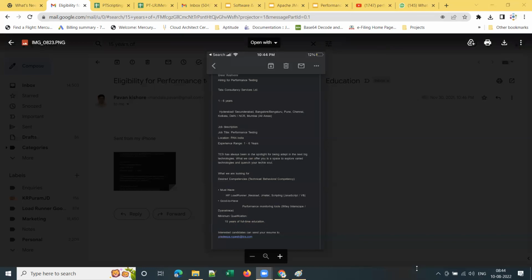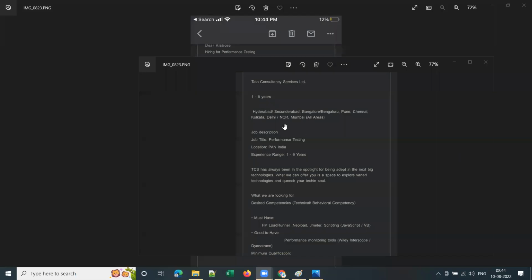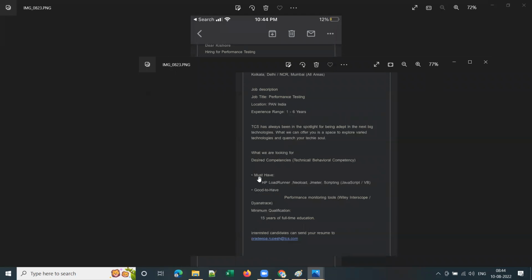So let me do that. Now it's clearly visible, right, guys? See here, must have is LoadRunner, NeoLoad, JMeter, and scripting. Good to have is performance monitoring tools. So these are the criteria. This is the job description, the JD.